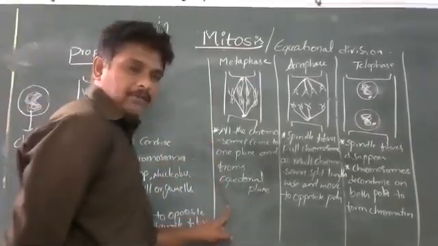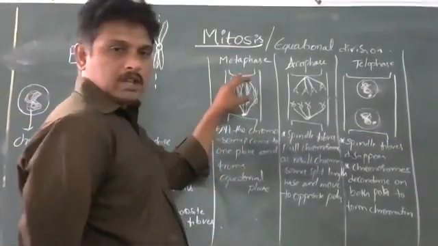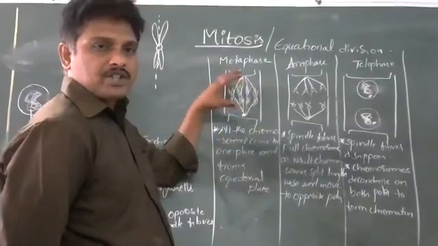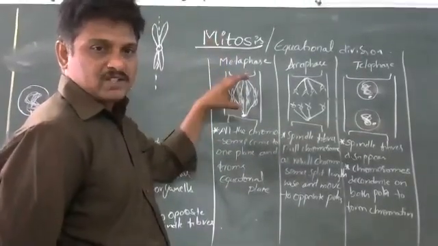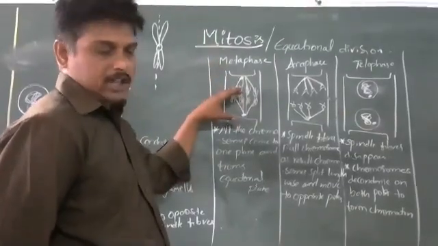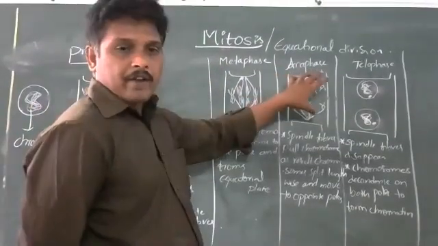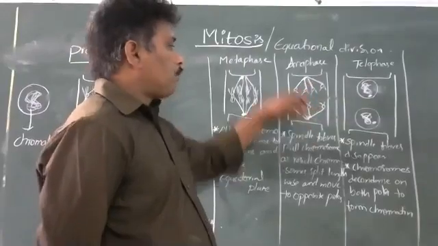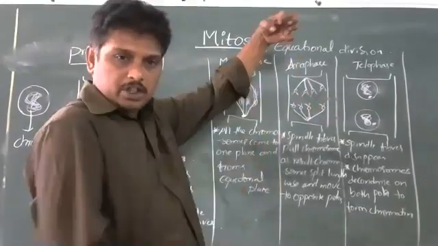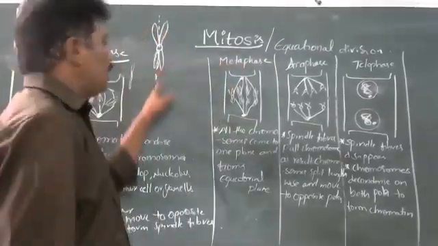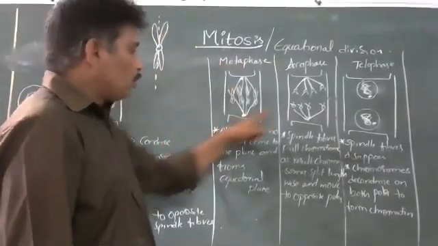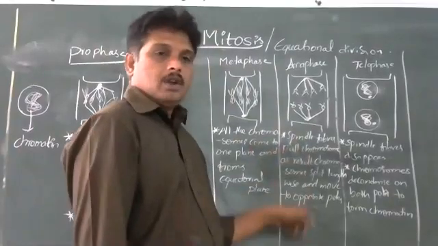During metaphase, the second phase, all the chromosomes come onto a single plane and form a structure called the equatorial plate. We can observe the chromosomes best in this particular stage. Next, anaphase. The spindle fibers pull the chromosomes towards opposite poles. As a result of pulling, the chromosomes split lengthwise and move to opposite poles.